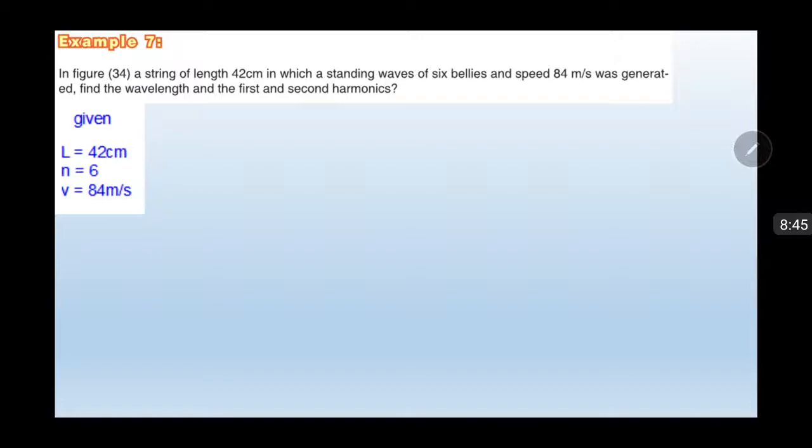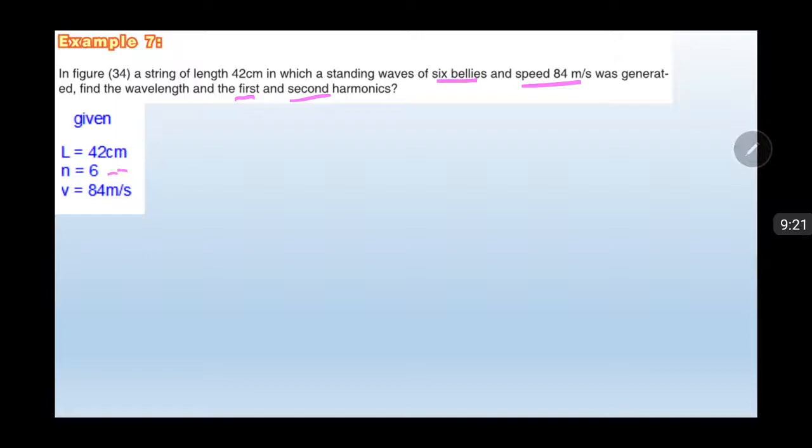A string of length 42 centimeters. I am writing the given: a standing wave of 6 bells and speed is 84 meters per second is generated, to find the wavelength, and the first and second harmonic frequencies. Now I am writing the given: L equals 42 centimeters, N is 6, and wave speed equals 84 meters per second.